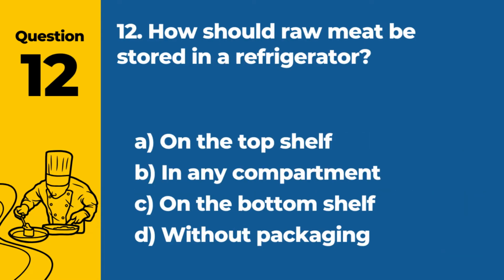Question 12. How should raw meat be stored in a refrigerator? A. On the top shelf. B. In any compartment. C. On the bottom shelf. D. Without packaging. Answer: C. On the bottom shelf. This prevents juices from dripping onto other foods.